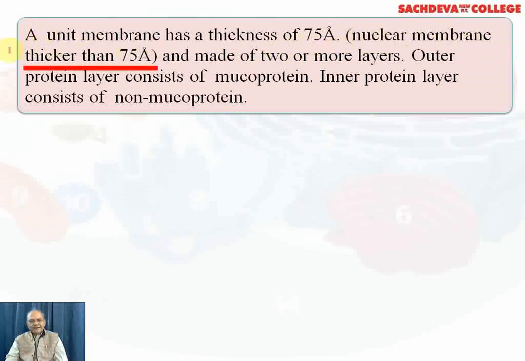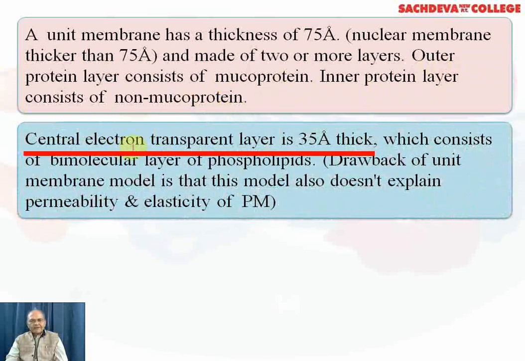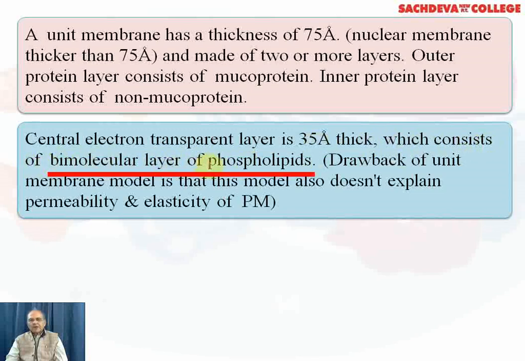The nuclear membrane is thicker than 75 angstrom and made up of two or more layers. The outer protein layer consists of mucoprotein and the inner protein layer consists of non-mucoprotein. The central electron transparent layer is 35 angstrom thick, which consists of a bimolecular layer of phospholipids. A drawback of the unit membrane model is that it does not explain permeability and elasticity of the plasma membrane.